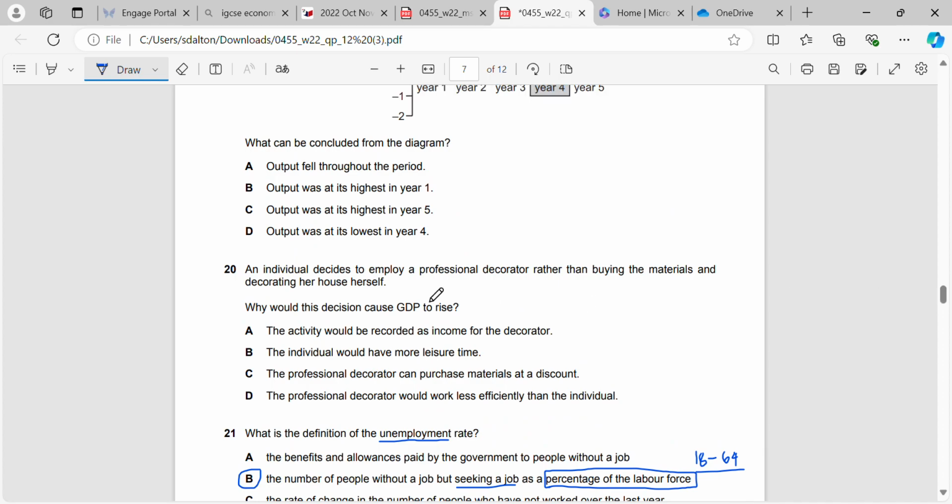Okay, an individual decides to employ a professional decorator rather than buying the materials and decorating her house herself. Why would this decision cause GDP to rise? So remember, what's GDP? GDP is our output, right? And how is our output measured?